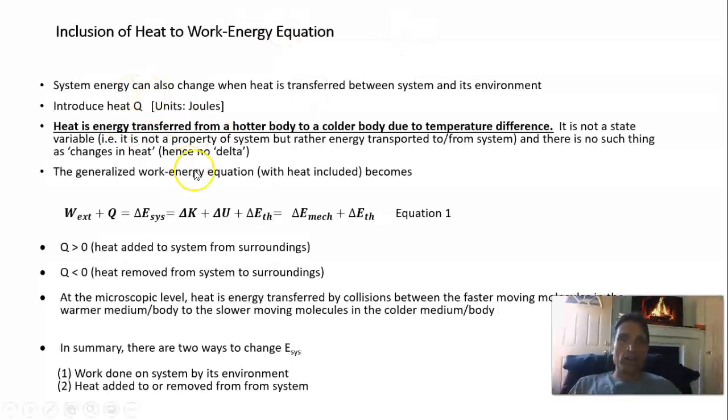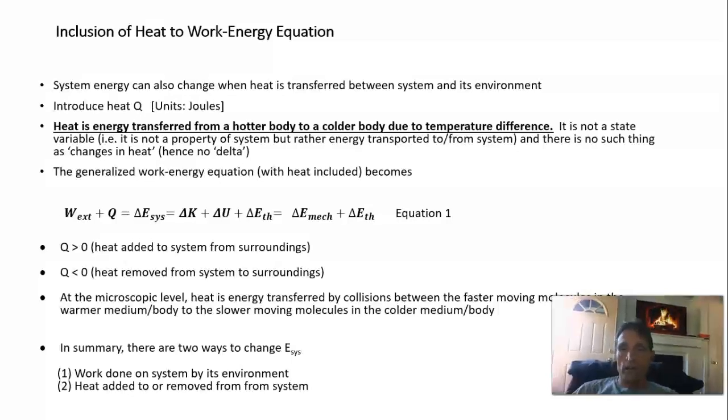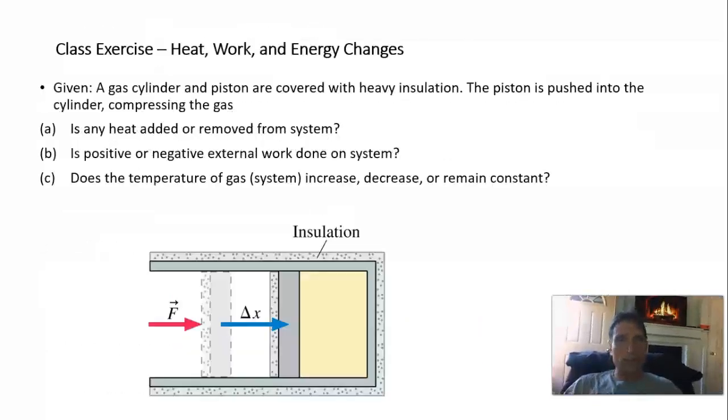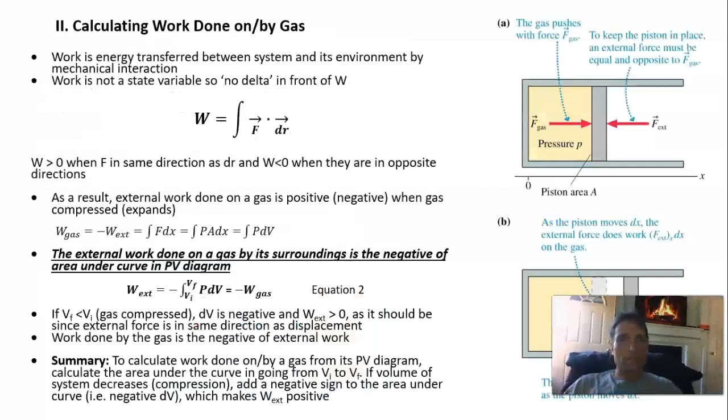We'll see later that the thermal energy, at least for ideal gases, solely depends on the temperature. So higher temperature, more thermal energy, lower temperature, less thermal energy.